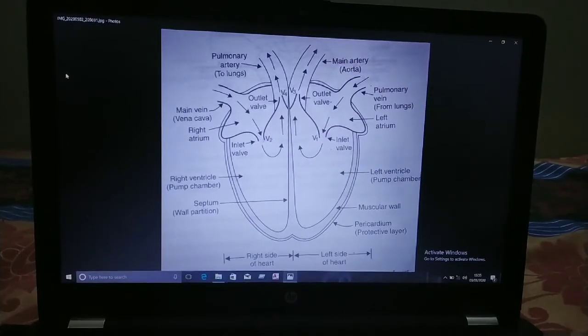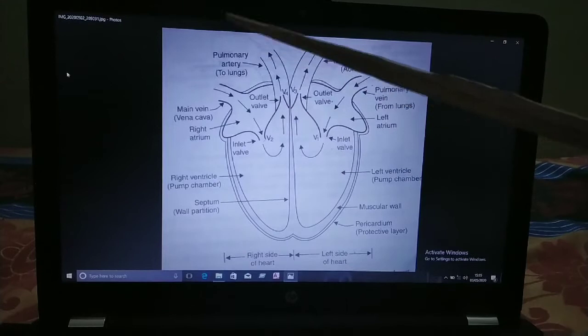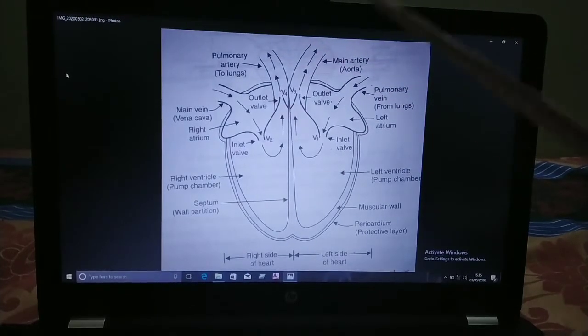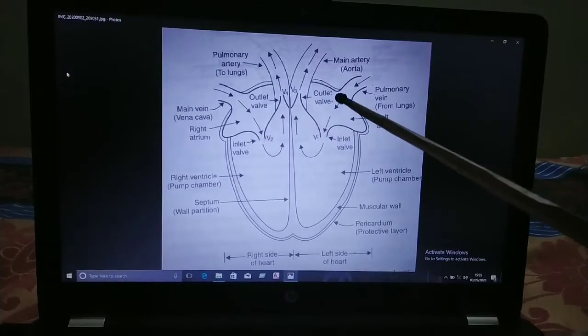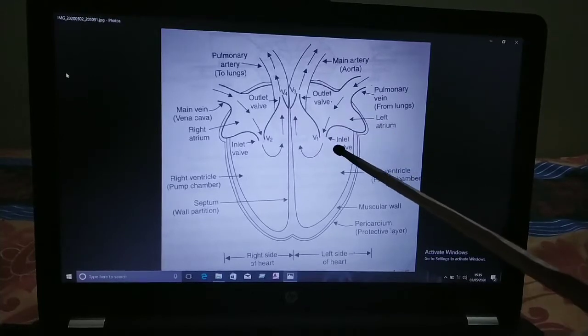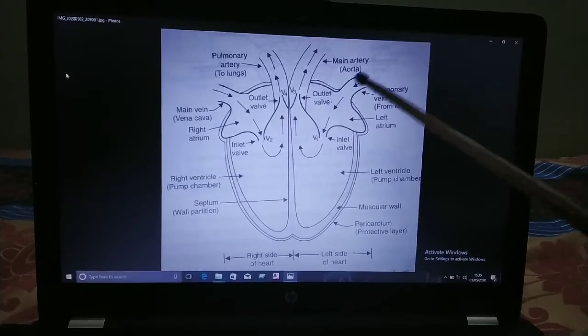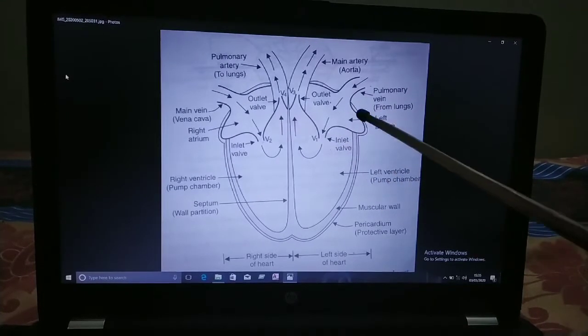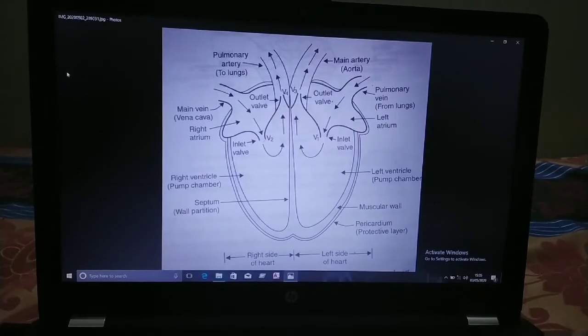So children, another point about blood vessels, you have to remember that the pulmonary artery carries impure blood to the lungs for purification, and the pulmonary vein brings pure blood from the lungs to the heart. So children, mainly you have to remember the names of all 4 blood vessels, don't become confused here. And especially you have to learn the chambers of the heart, how many chambers in the heart of fishes, amphibia, all that you have to remember.